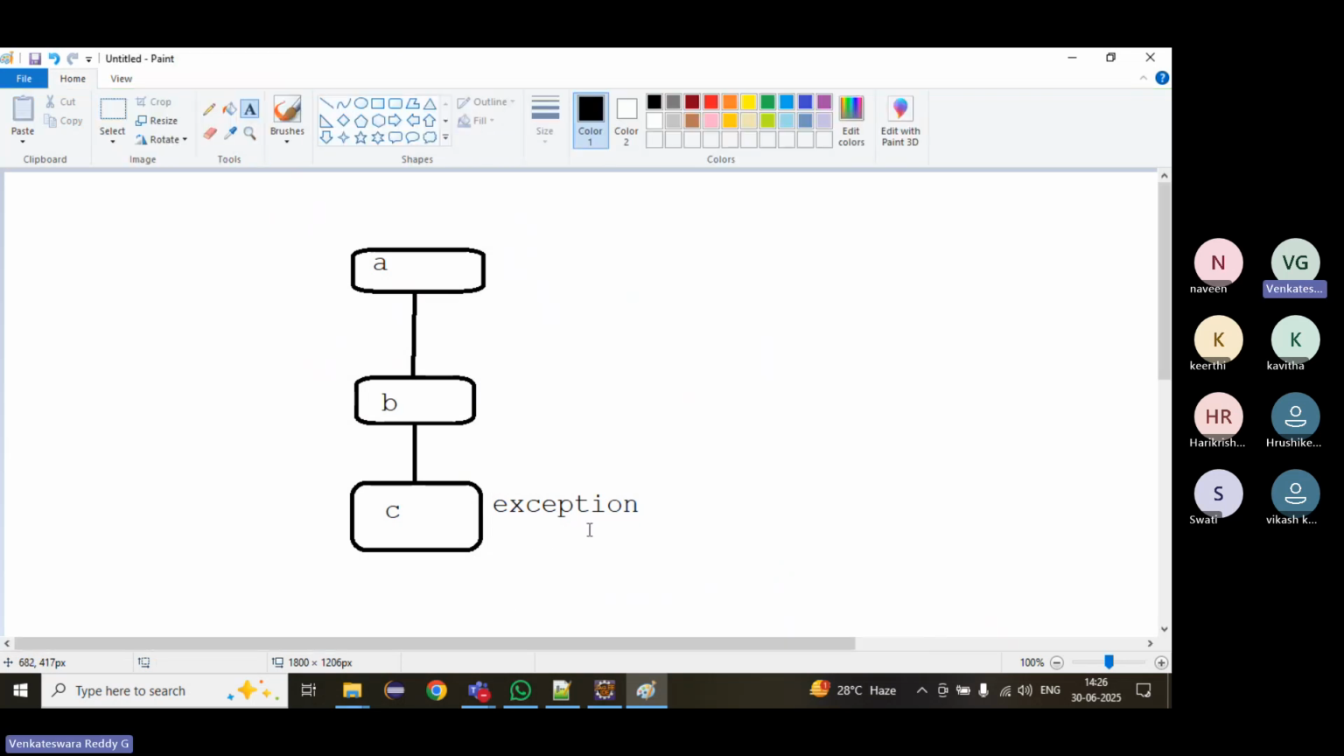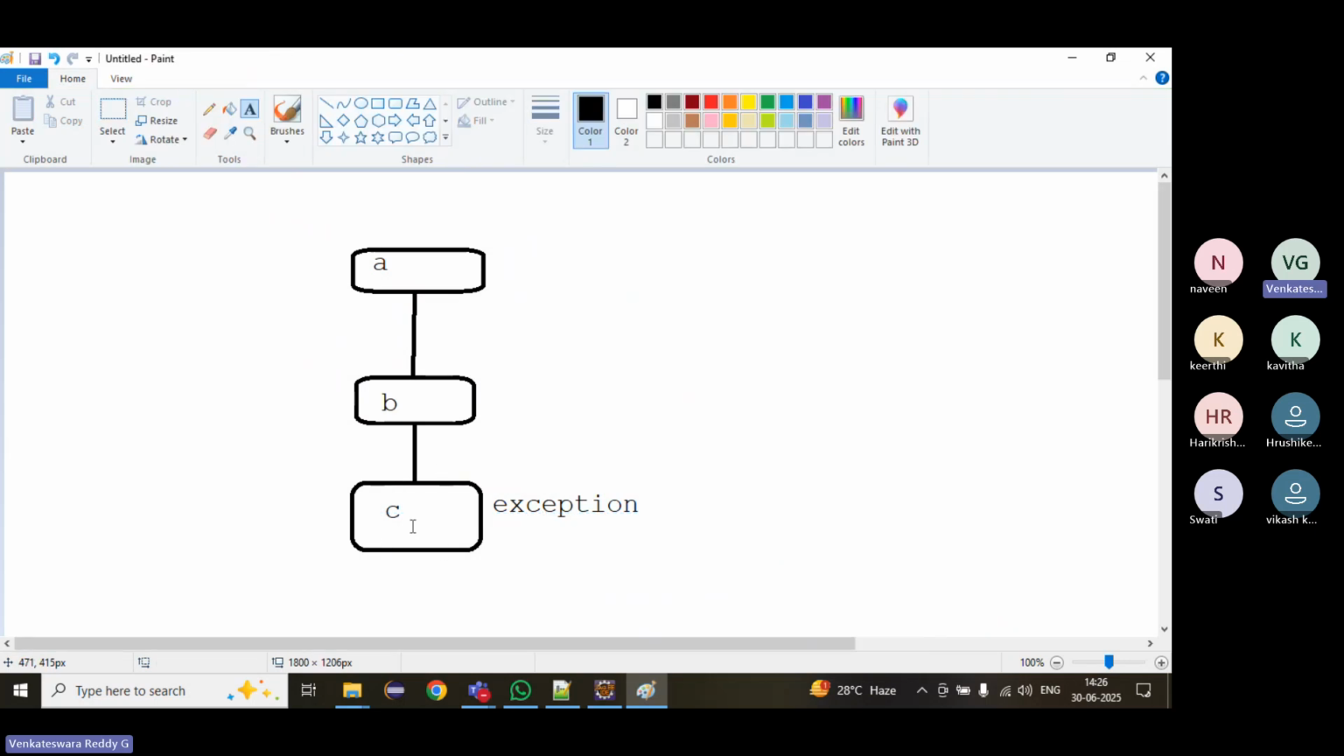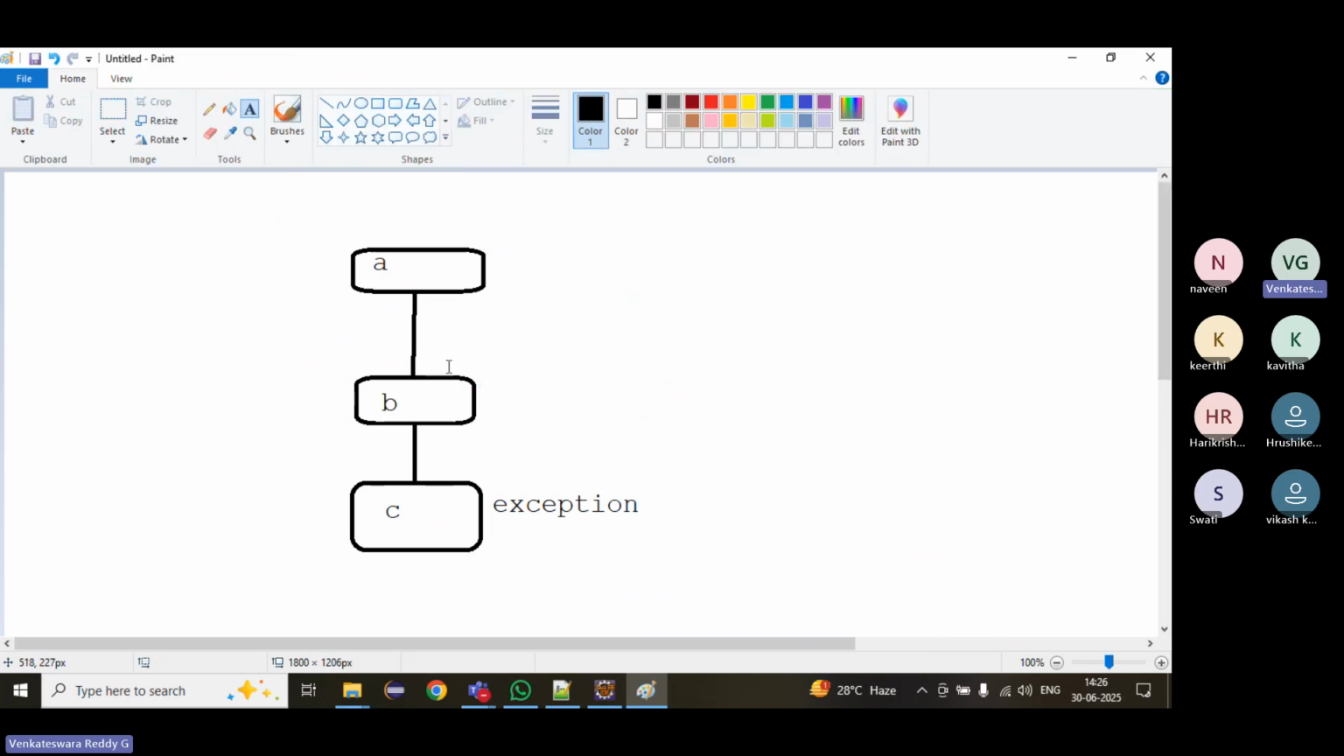What will happen? First thing, JVM will verify is there any try and catch block. If there is no try catch, it will go to who called C, B. It will verify is there any try catch? No. Then who called B, A. It will verify is there any try catch? No. Then JVM will take care of it.